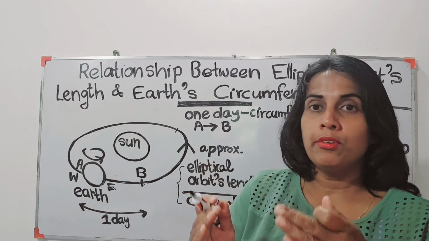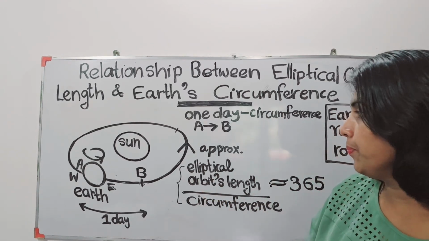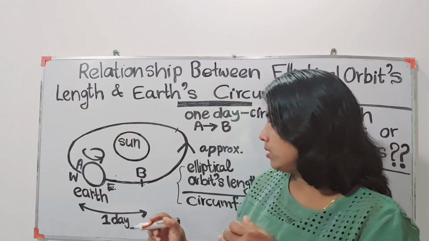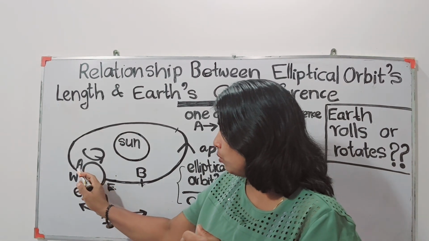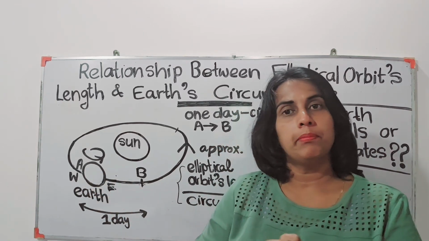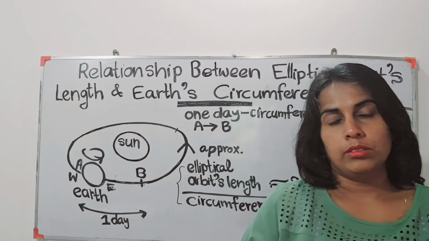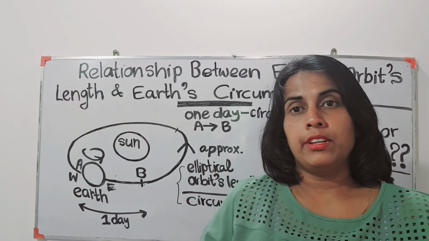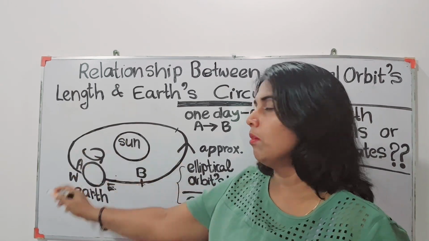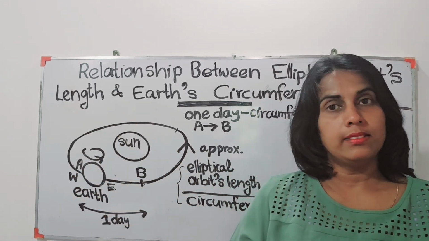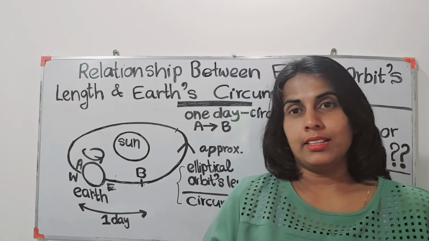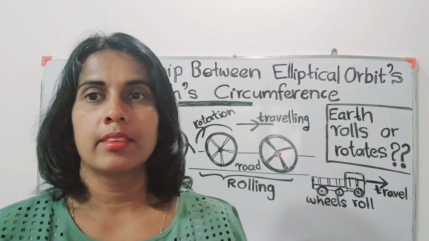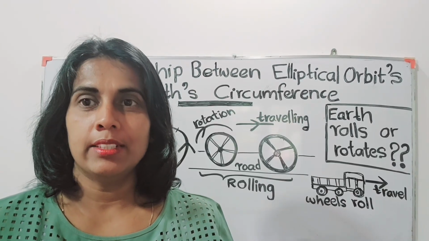Then what we want to focus on now, based on this theory, is how does this happen? How does the Earth move from A to B while it is completing one day? So they say the rotation about its own axis and the revolving along the orbit both happen at the same time. That is what they explain in physics. Let's try to understand this further.